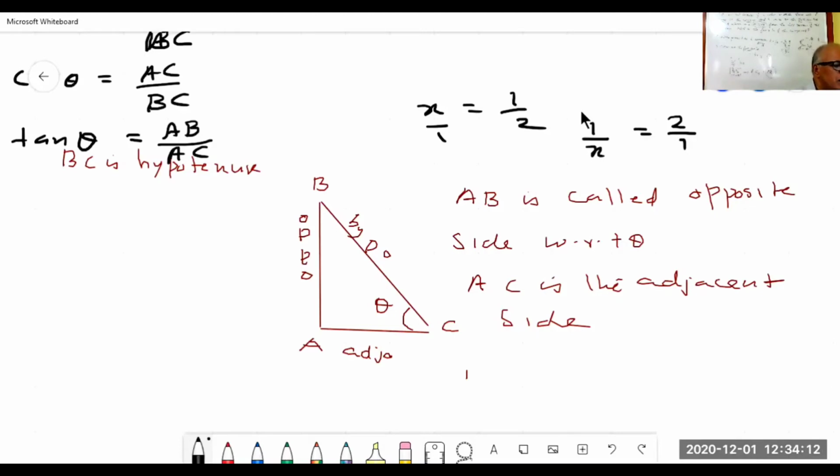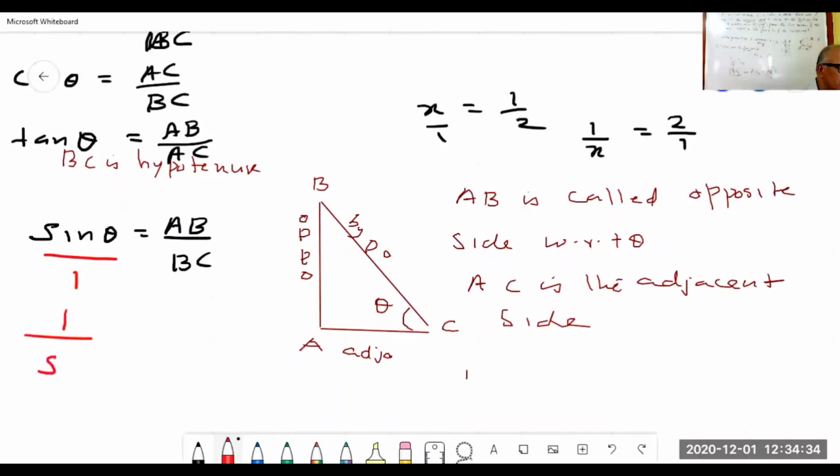Okay. So sine theta is equal to AB by BC, opposite by hypotenuse. So there's always a 1 here. Invert them: 1 by sine theta becomes BC by AB.